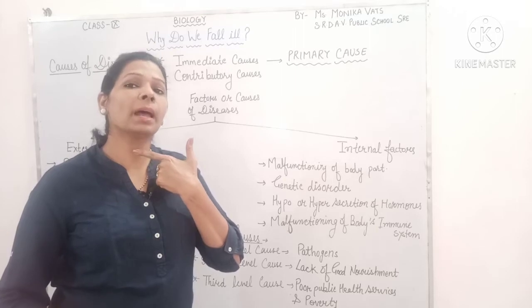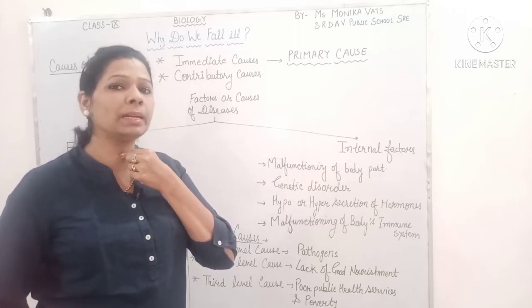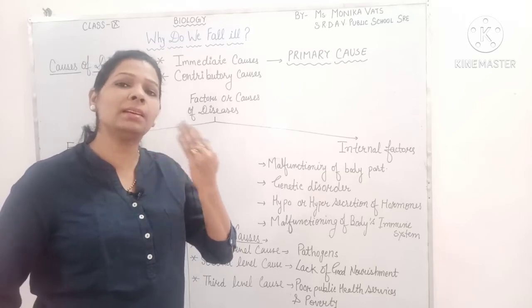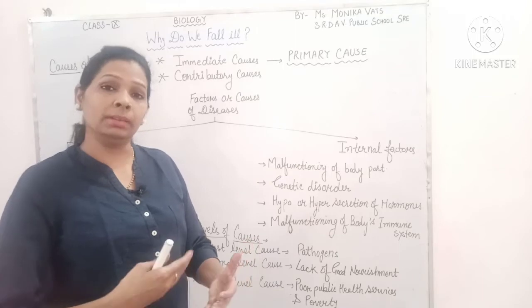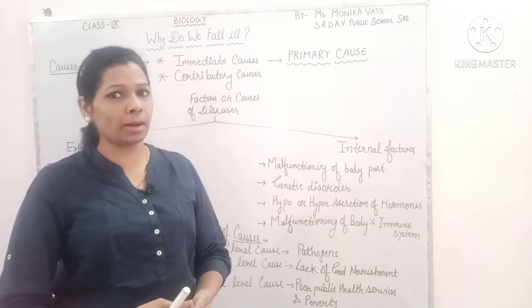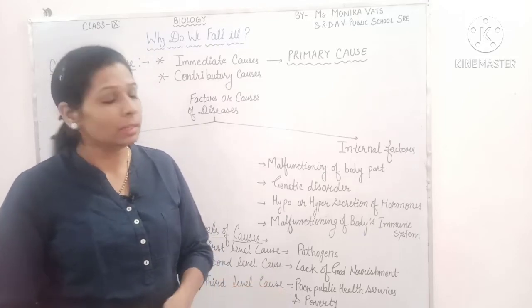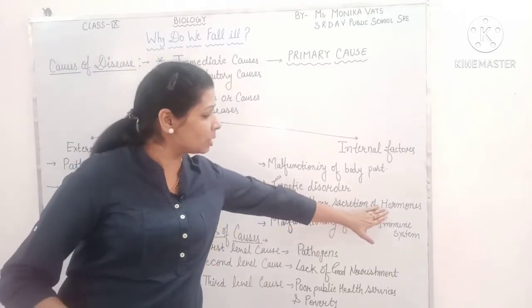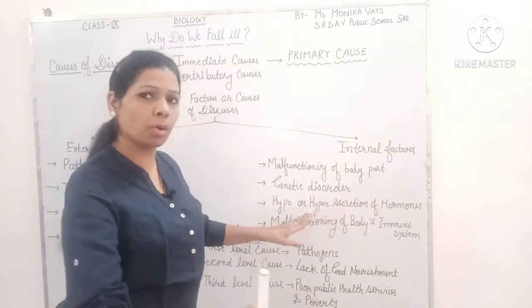If the thyroxine which is secreted from the thyroid gland is secreted less than the required amount, then it can cause disease. And if it secretes more than the required value, then it will also cause disease. So sometimes the secretion of hormone may be hypo or hyper, and can also cause disease.